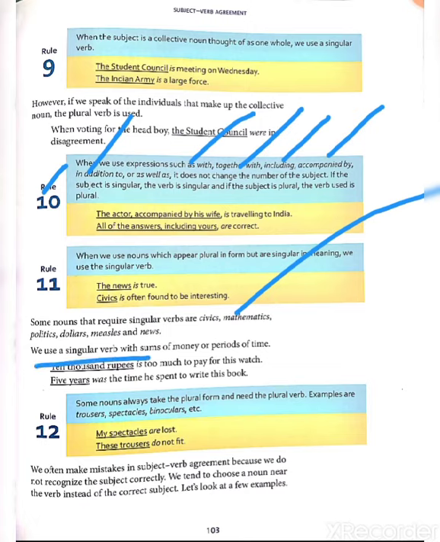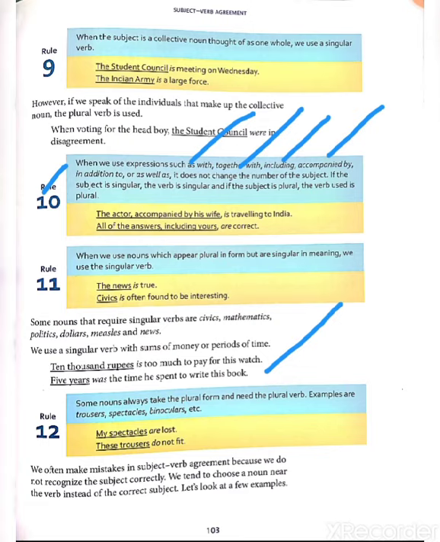We use a singular verb with sums of money or periods of time. 10,000 rupees is too much to pay for this watch. Next example: 5 years was the time he spent to write this book. So dear students, we will use a singular verb after these nouns.